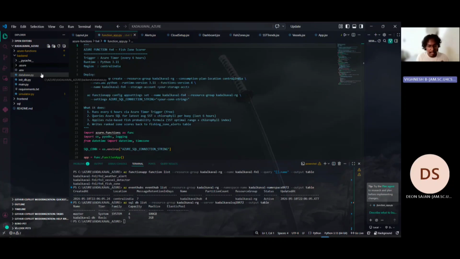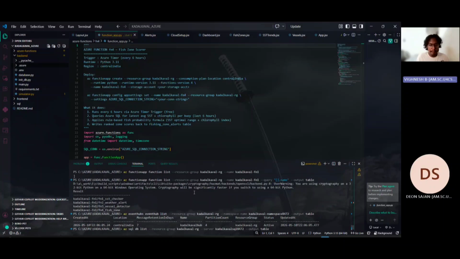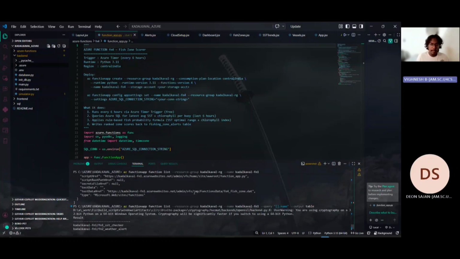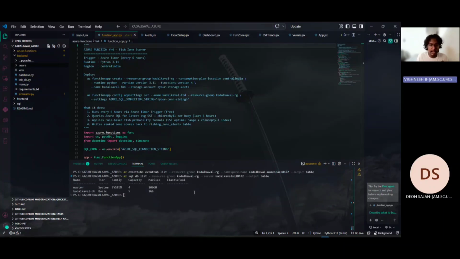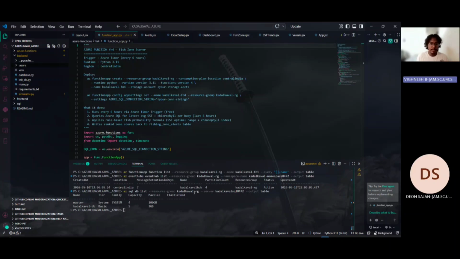From the Azure SQL, the data is stored and then passed on to the front end. So these are the backend files, and we have a simulator also and a requirements file. This is the function app. As mentioned, we have four functions. Each function has its own primary role, and this code makes sure that it happens. We purely did the code in the Visual Studio Code console itself. The entire cloud functions were run in the console CLI itself.